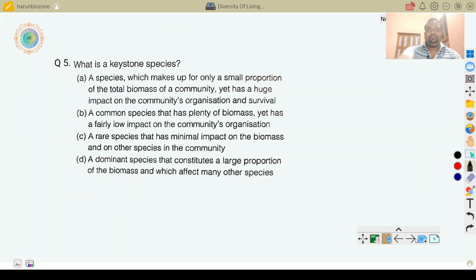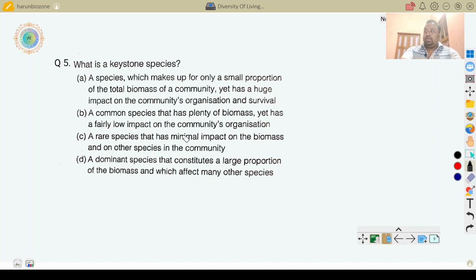The next question, what is a keystone species? Keystone species is a very important species, because if the keystone organisms become extinct, that means the ecosystem breaks down and the other organisms become extinct. So keystone is very important. Say for example, sea otter, one type of animal that eats sea urchin, and they in turn feed on kelp.